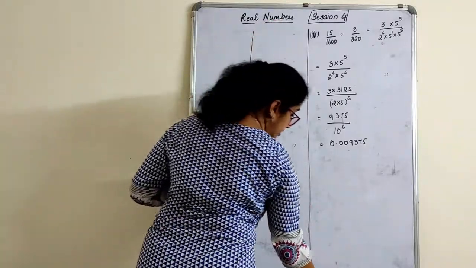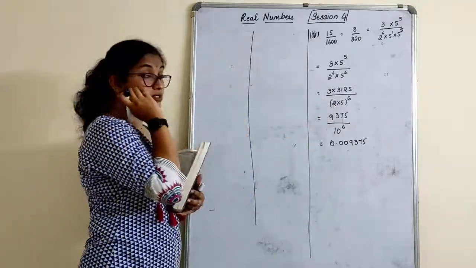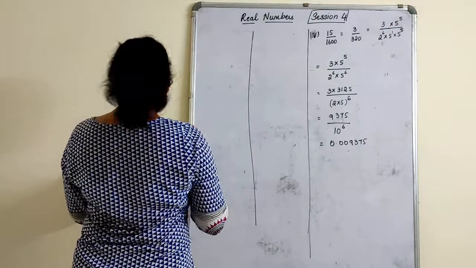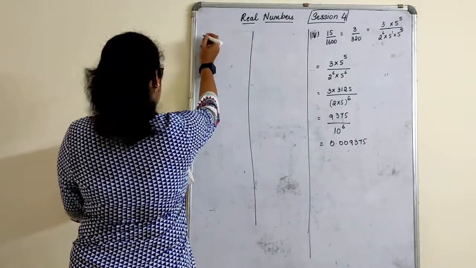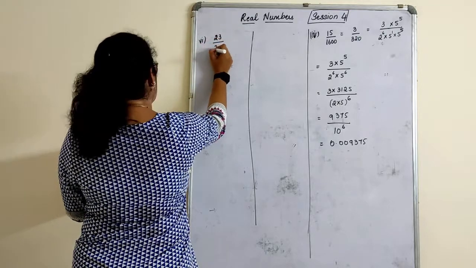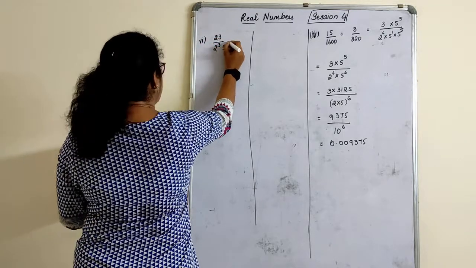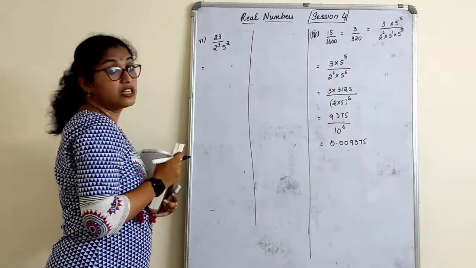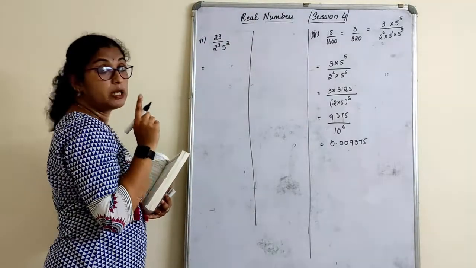So what we have done in today's class and yesterday's class is some very important concepts from the real numbers chapter. Sixth one, 23 upon 2 raised to 3 and 5 raised to 2. Now make this in a combination such that you can multiply into 10.